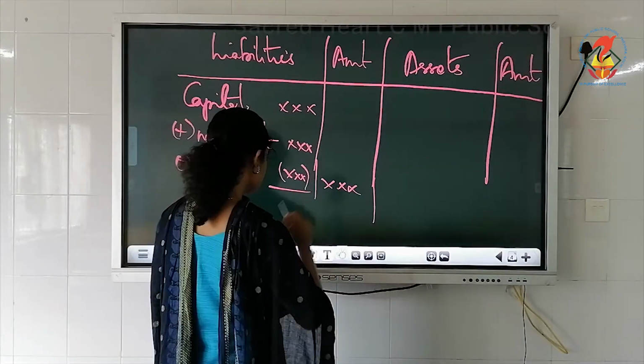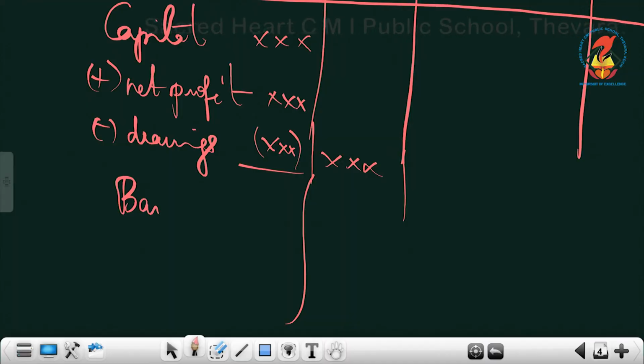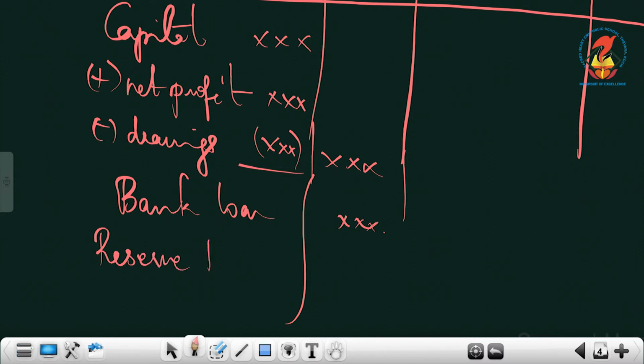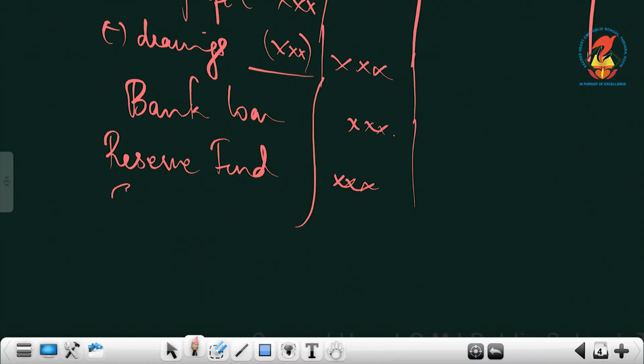Then all other liabilities you can write, like bank loan. Then you have items like, the format of the balance sheet is given on page 18.34. That also you need not learn by heart, just read it, that's enough. Then we have reserve fund, then employees provident fund.